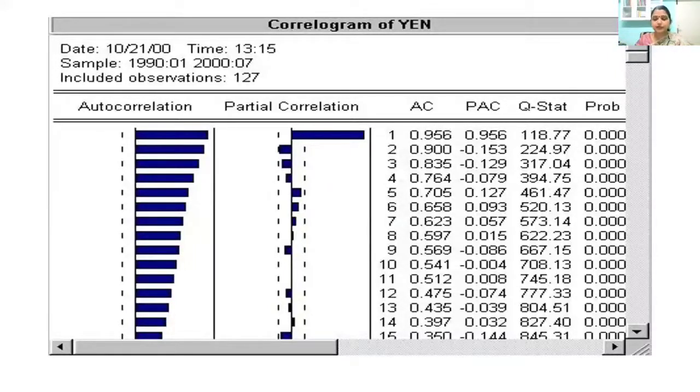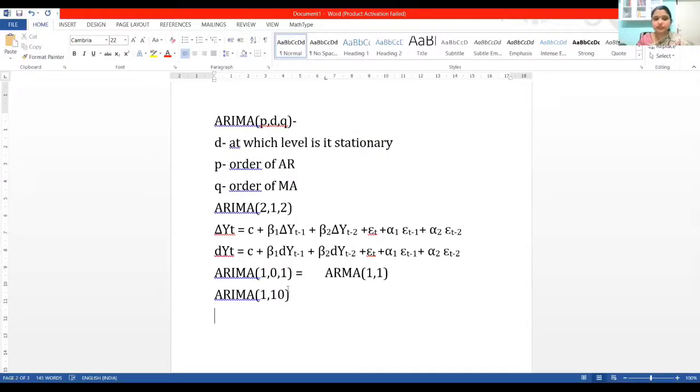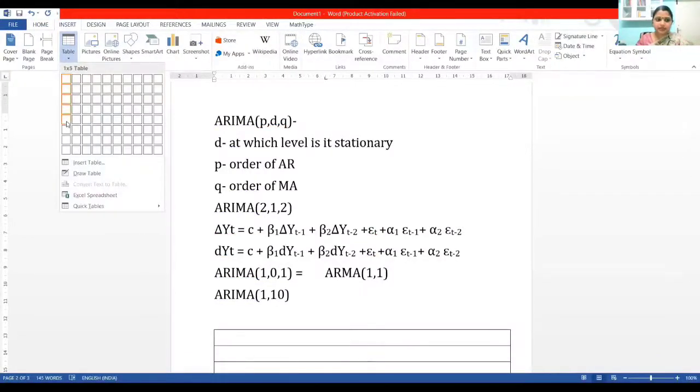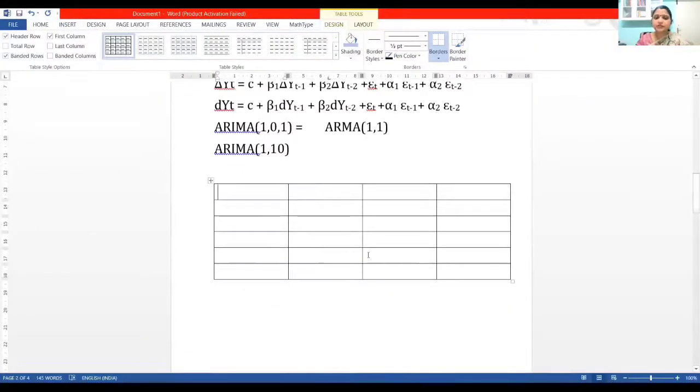Let me explain what madam asked. Okay, the screen share itself went off. What madam was asking is, is there any other method without referring to this particular graph? Yes, we can do that. It may be a little time consuming. We will have to prepare a table and go with trial and error. You can keep on changing the values of P and Q, with 3 or 4 combinations.